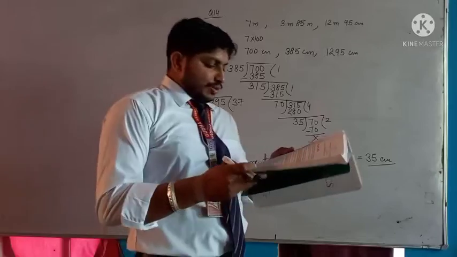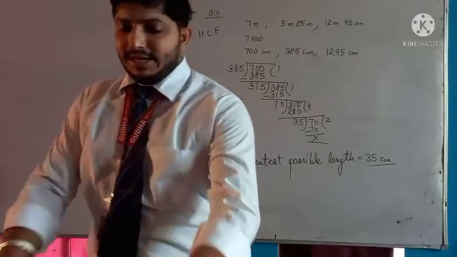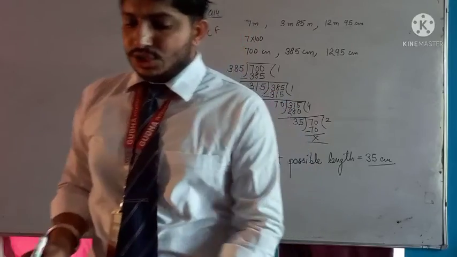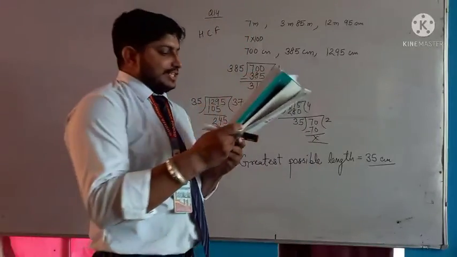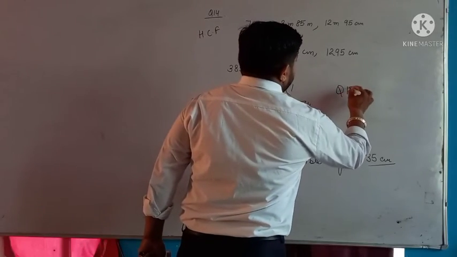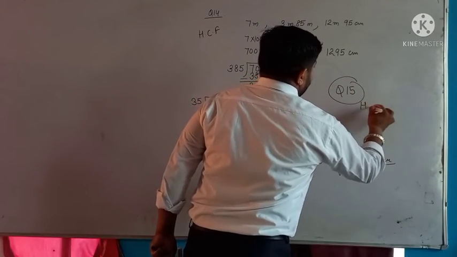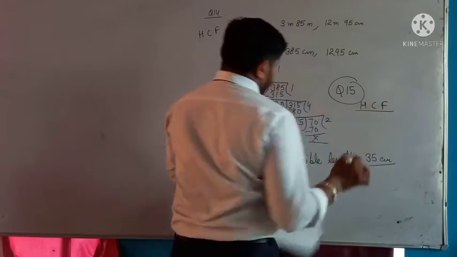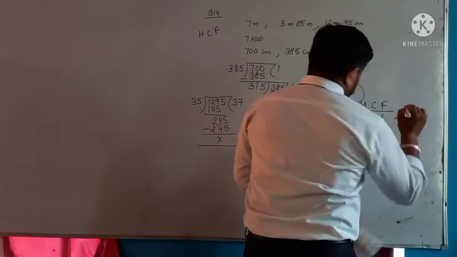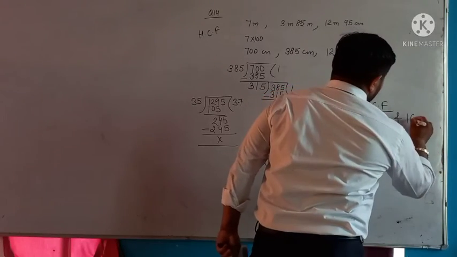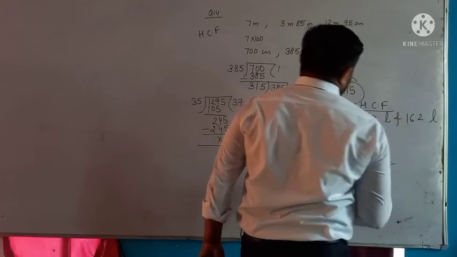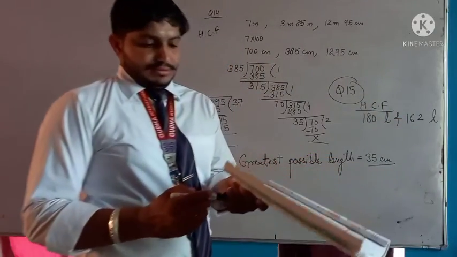And in the next question, number 15: a milkman has containers, having the capacity of 180 liter and 162 liter. What is the capacity of the largest container? This means in the 15th question you also find the HCF of 180 liter and 162 liter. Okay, and after that your answer comes.